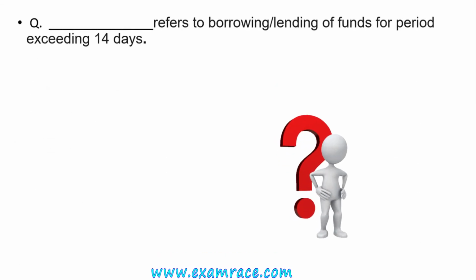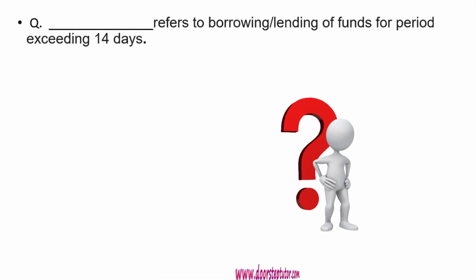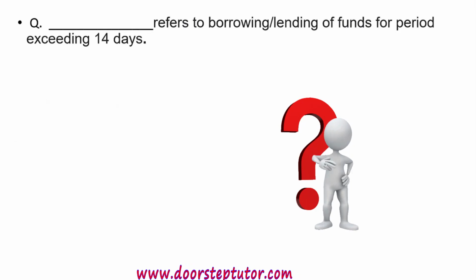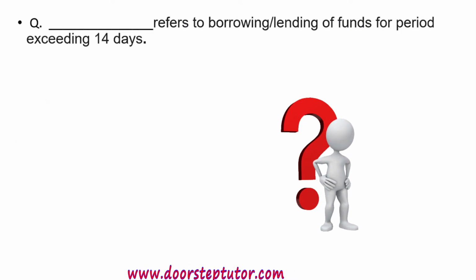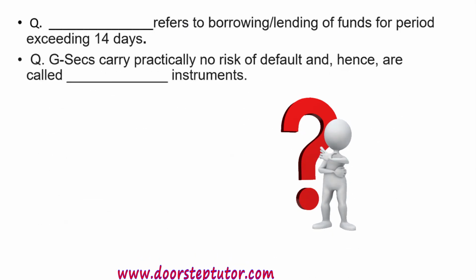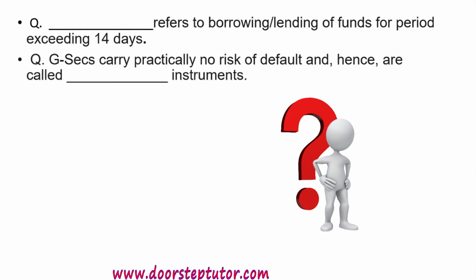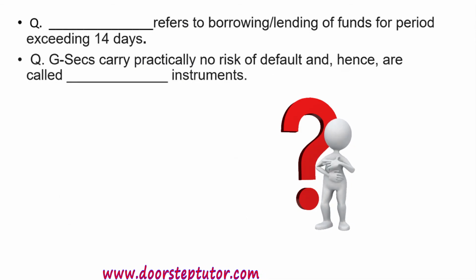So here I have a few questions for you. Question number 1 is, dash refers to borrowing or lending of funds for period exceeding 14 days. Which type of money market is it? Next is, G-secs carry practically no risk of default and hence are called dash instruments.